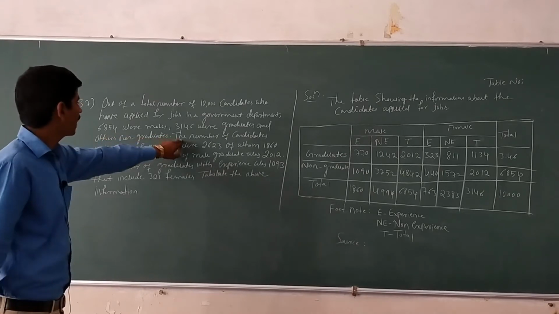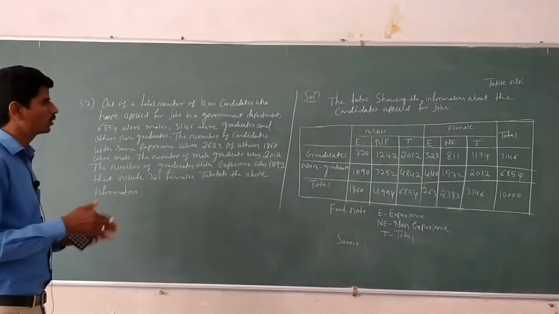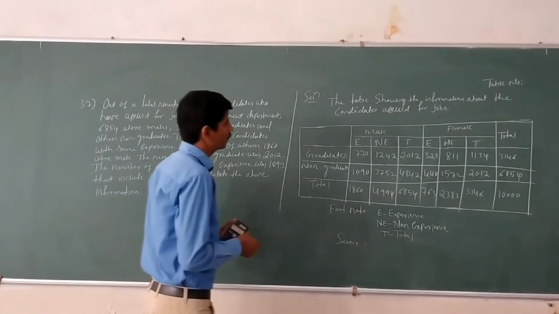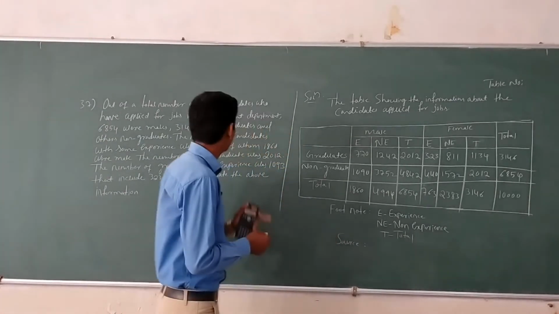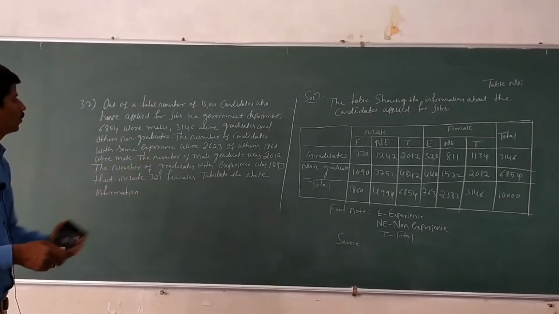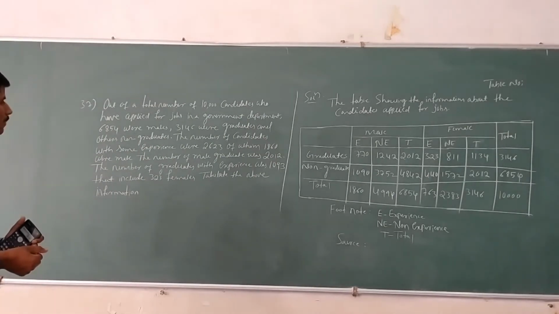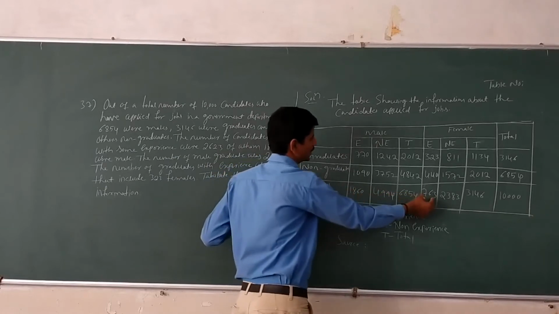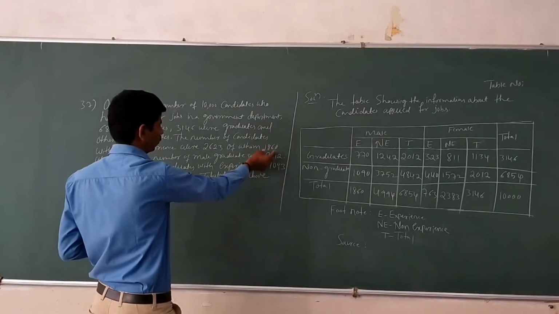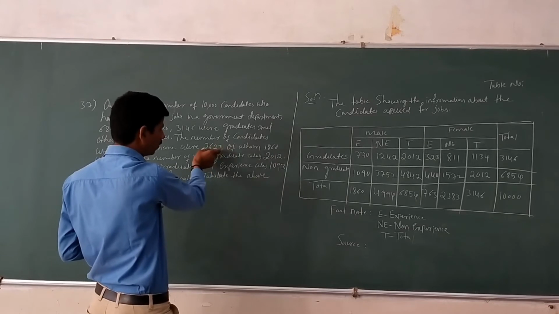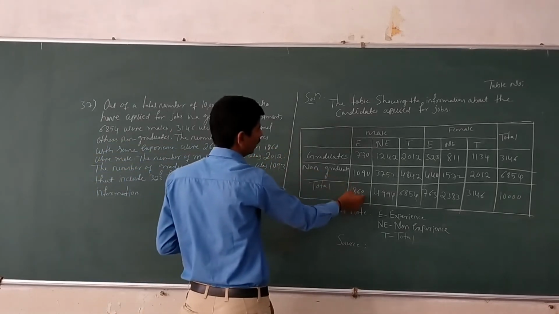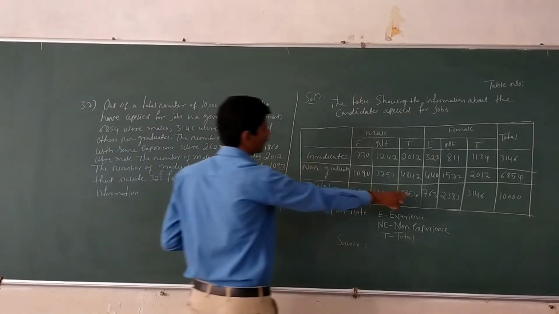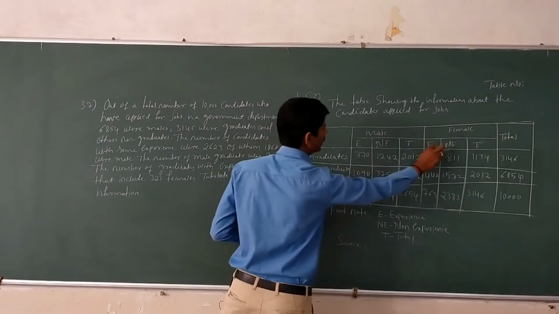The next, the number of candidates with some experience. The number of candidates is both male and female. The number of candidates with some experience were 2623, of whom 1,860 were male. Here, the number of candidates with some experience value, this plus this equals what? 2623, of whom 1860 were male graduates and others are non-graduate. Means this minus this, then we get 763, which is the female experience.